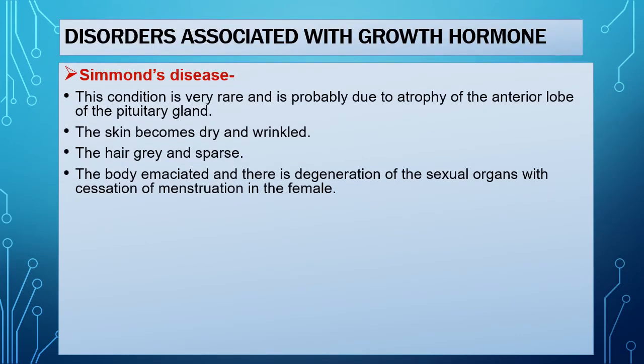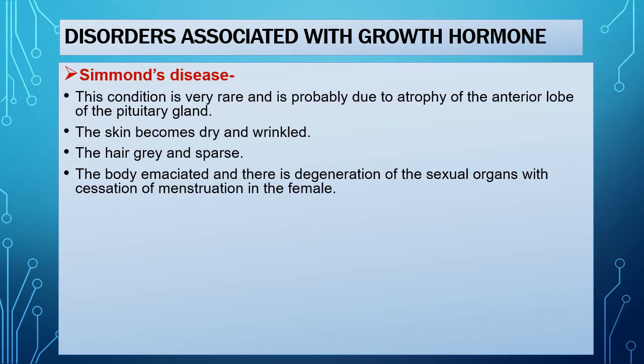Next is Simmonds' disease. This condition is very rare and probably due to atrophy of the anterior lobe of pituitary gland. That means when by any means the anterior lobe of the pituitary gland is removed or destroyed, then this disorder occurs.